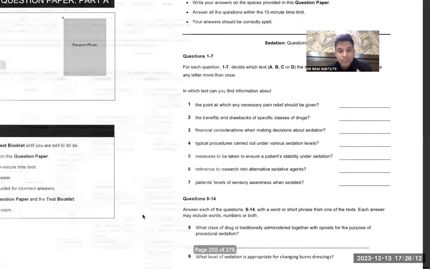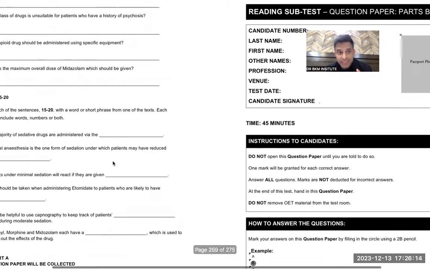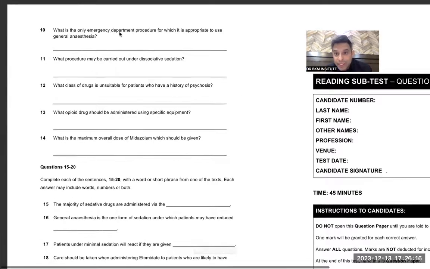So when I reach this question again, now I will check it again. What is the only emergency department procedure? Emergency intubation or intubation, both are correct. That is how you fill in the blanks and save your time.